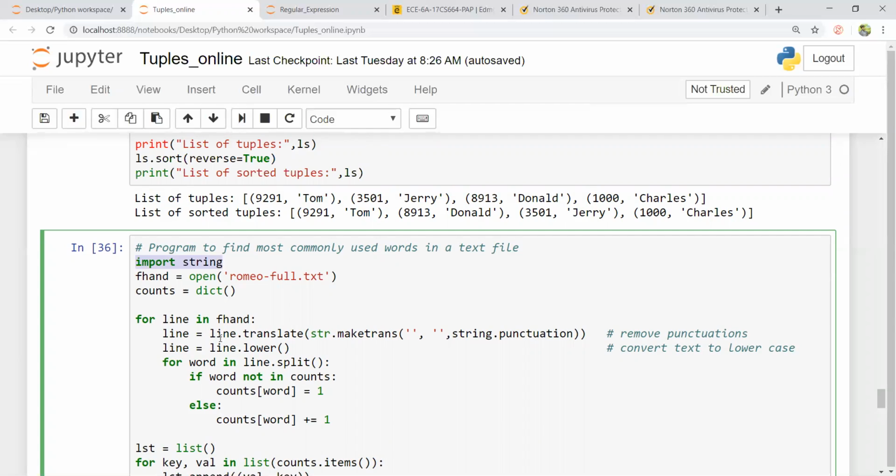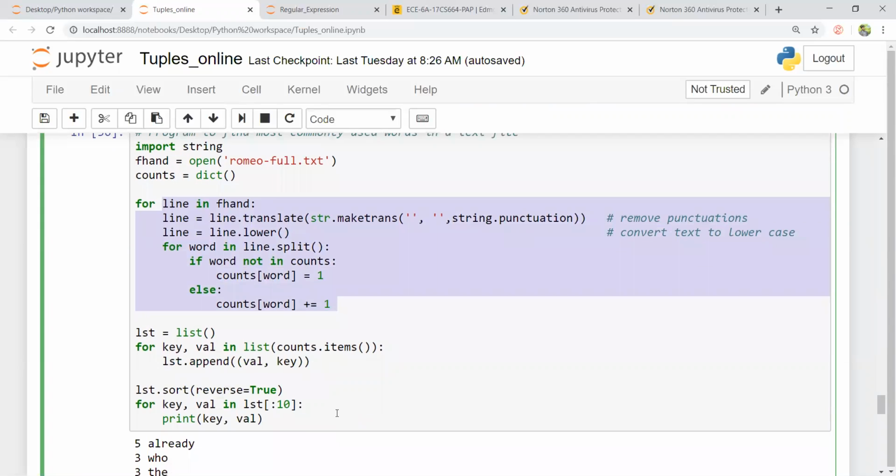Because I'll be using line dot translate str dot make trans string punctuation, as we have seen in our previous video on dictionary, to remove string punctuation, and lowercase, just in order to avoid uppercase letters. These four or five lines I've taken from your previous video.